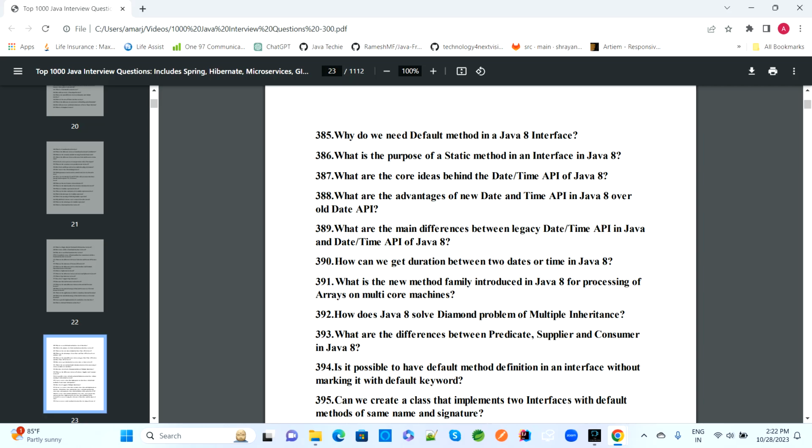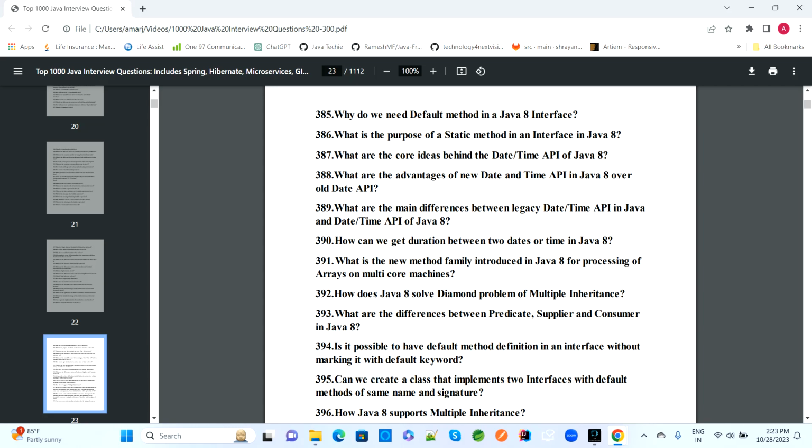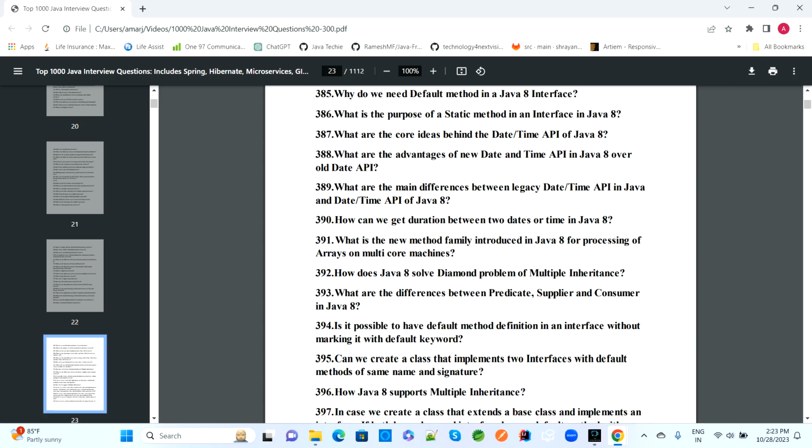We collected all the Java 8 interview questions, and based on the topic we are discussing them one by one. Why do we need a default method in a Java 8 interface? What is the use of a default method? What is the purpose of a static method in an interface in Java 8?